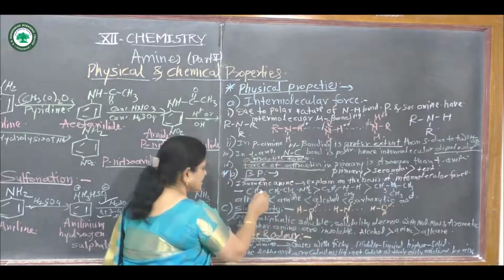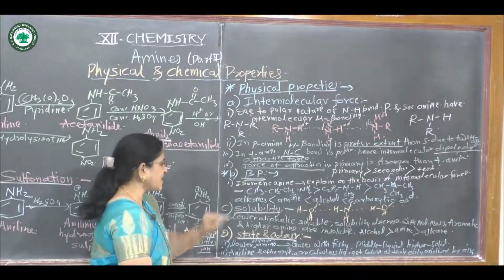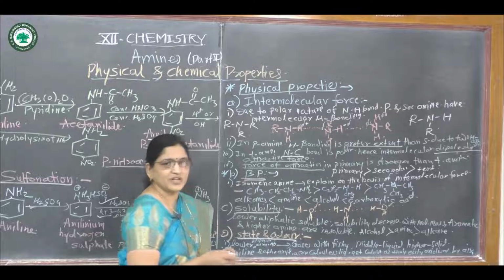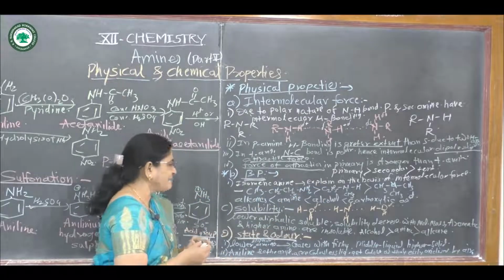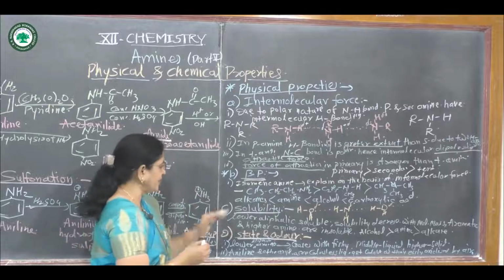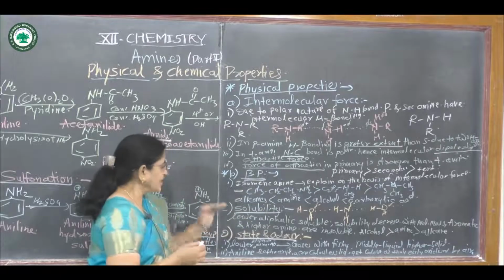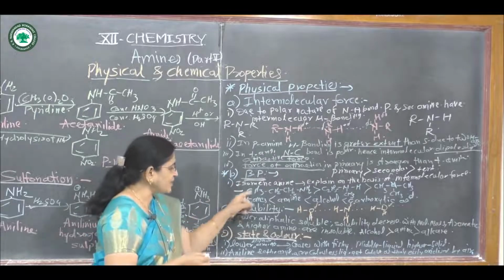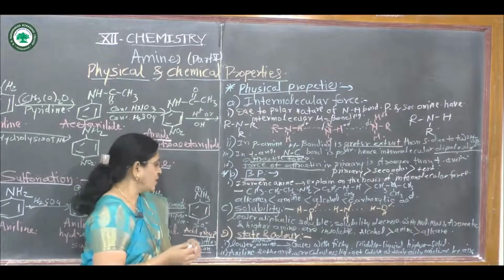That means in these three compounds, primary, secondary and tertiary amine, all have the same molecular formula but different structural formulae. Hence these are isomers of this compound. Such type of compound is an isomeric compound. The boiling point is explained on the basis of intermolecular force.